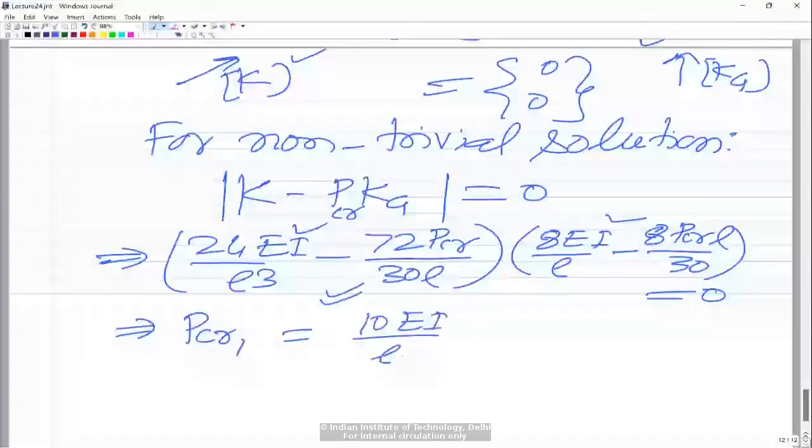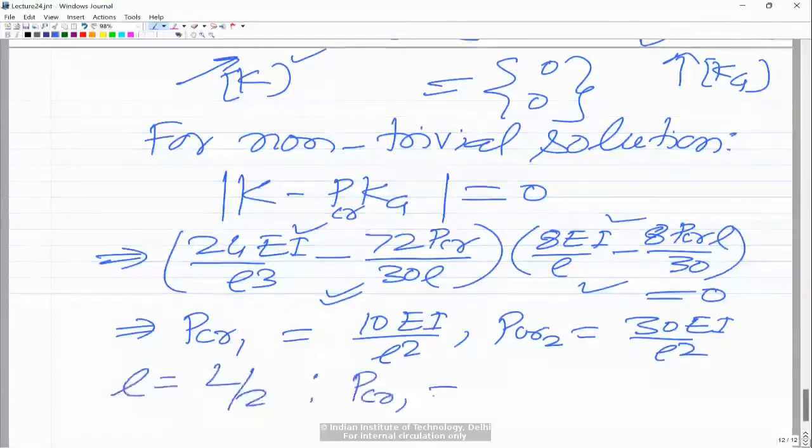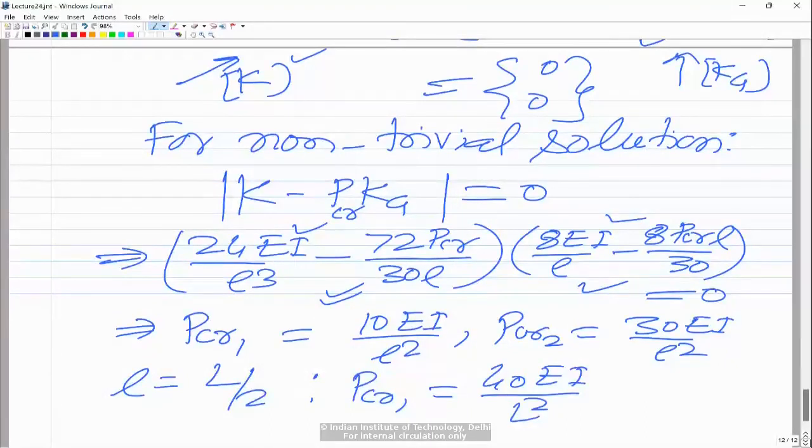And from the other equation, where this term is equal to 0, you get P critical 2, which comes out as 30 EI by L square. Now if I substitute small l equal to L by 2, I will get P critical 1. Actually, this will become 40 EI by L square. That's the lowest buckling load, which is of interest to us, and that is 40 EI by L square.